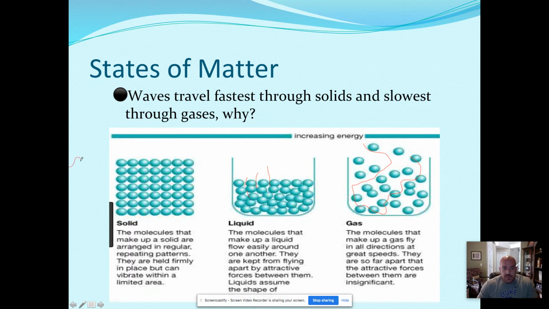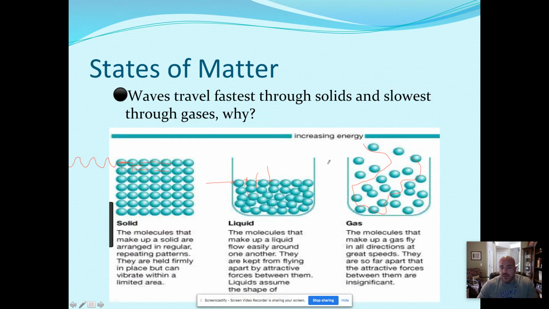So if here comes a wave and it hits a solid, it's going to transfer energy and make this thing start shaking back and forth. Well, it's going to hit what's right next to it and right below it, and it's going to keep transferring that energy quickly because everything's so closely packed together. When that happens in a liquid, the wave hits this molecule. Now it has to travel a little bit of space before it gets to the next, and a little bit of space before it transfers the energy because those particles aren't so close together. So the energy, the wave, travels a little bit slower through liquids.